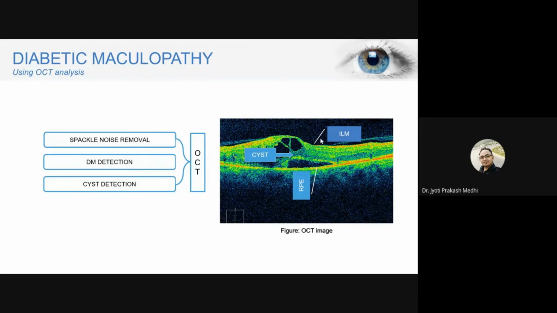Whenever they burst inside our retinal layers, the leakage of blood cells creates these cysts. This cyst leads to an increase in the thickness of the retina, and at higher stages of diabetic retinopathy, retinal detachment occurs. This can be identified using OCT analysis.